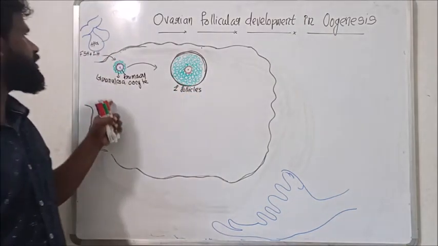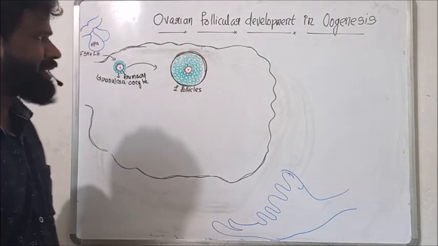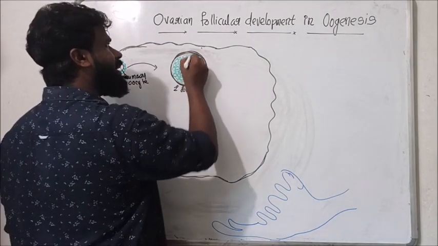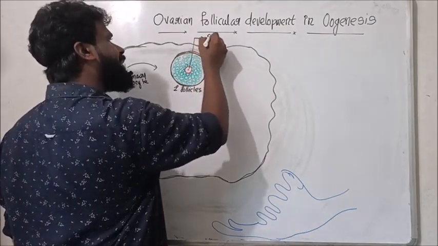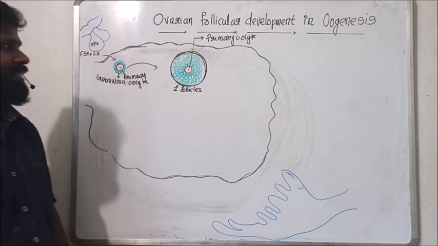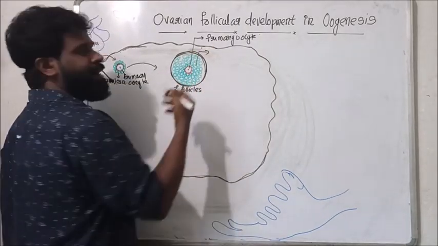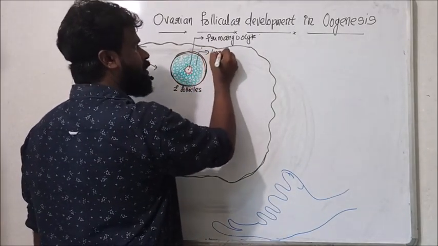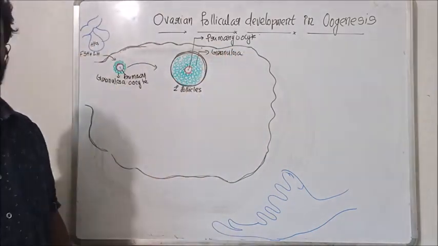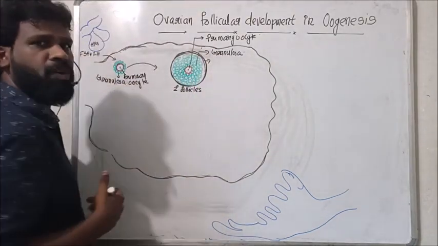So under the stimulation of FSH and LH, the primary follicle develops into a secondary follicle containing the same primary oocyte in prophase I. The granulosa cells divide rapidly and several layers form, and one more layer of stromal cells forms around the granulosa.